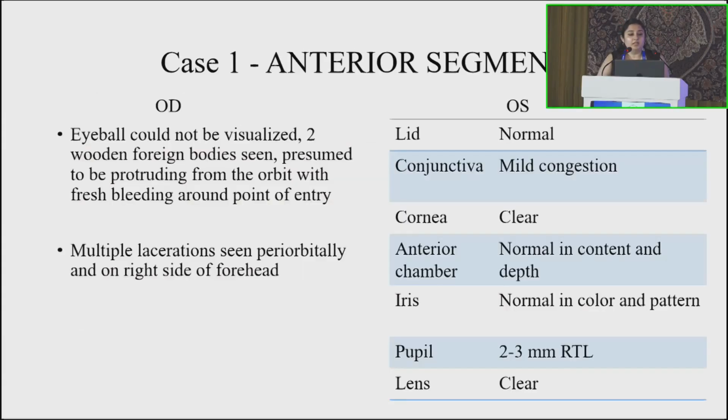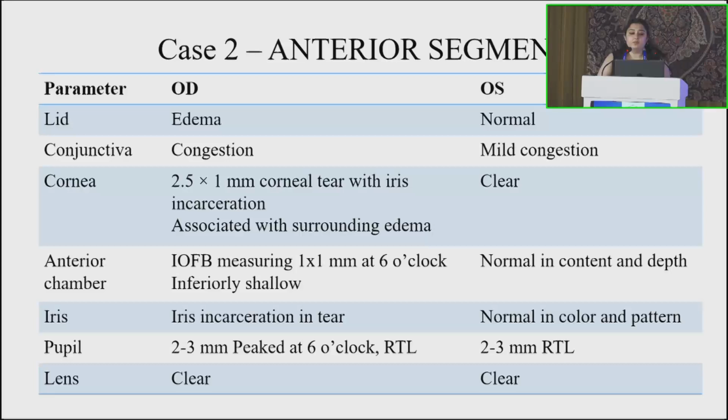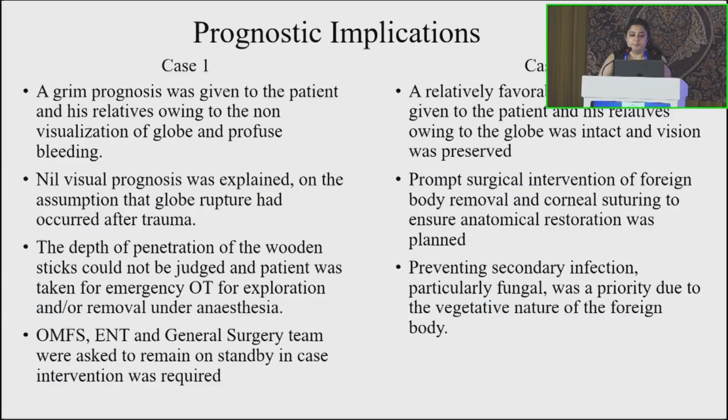In case 1, the eyeball could not be visualized. The foreign bodies were seen protruding from the orbit and fresh bleeding was seen at the point of entry. Multiple lacerations were seen periorbitally and on the right side of the forehead. In the second case, we were able to see an IOFB measuring 1 by 1 mm at the 6 o'clock position. There was also a 2.5 by 1 mm corneal tear with iris incarceration.